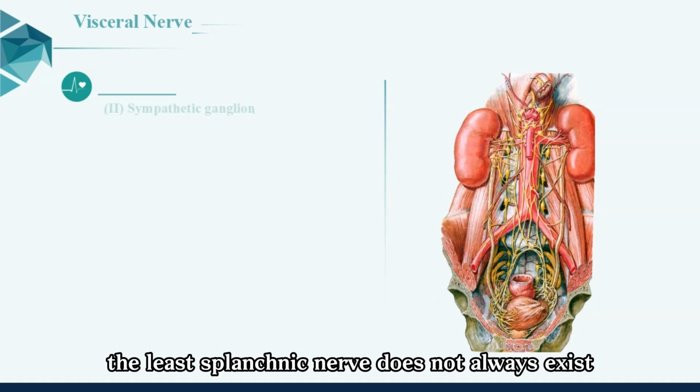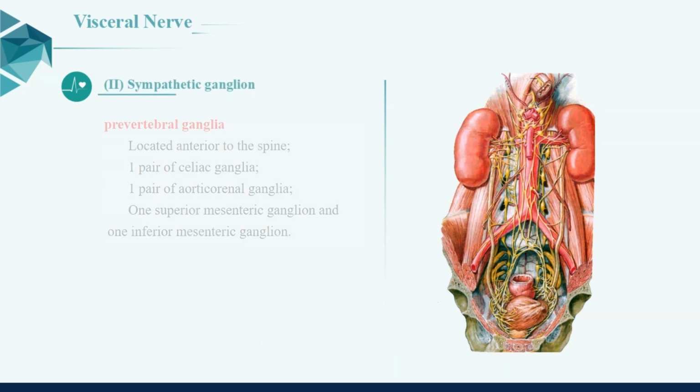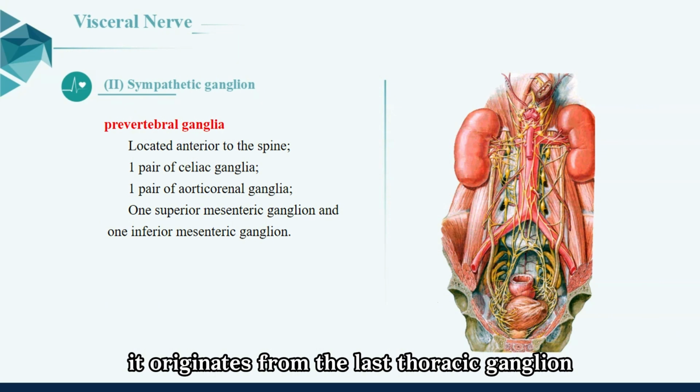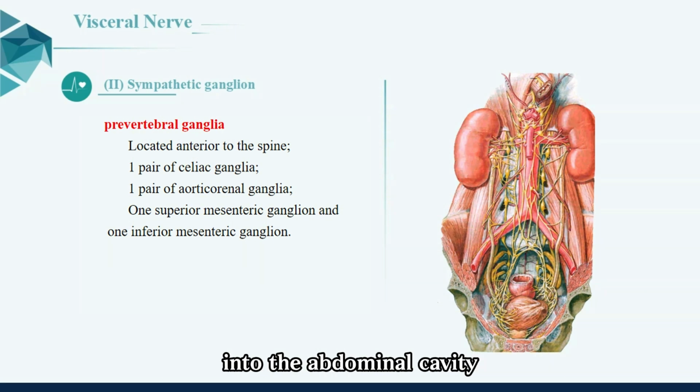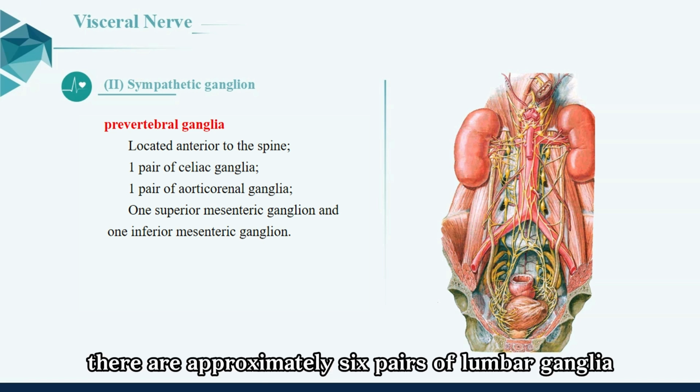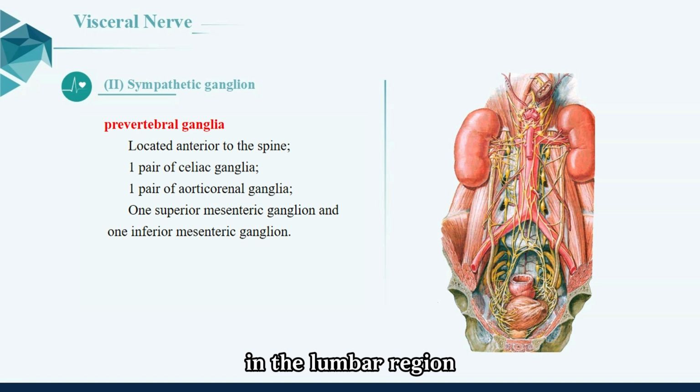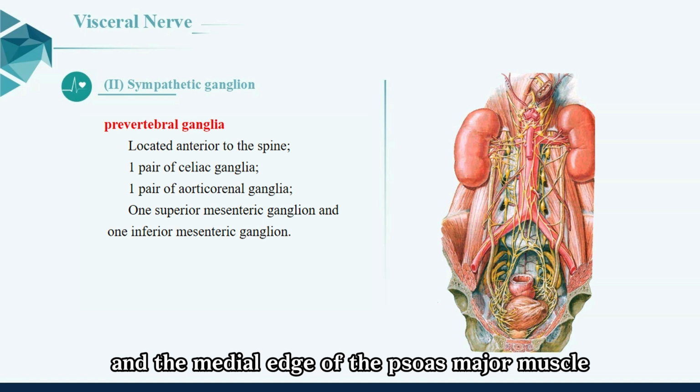The least splanchnic nerve does not always exist. It originates from the last thoracic ganglion, travels with the sympathetic trunk through the diaphragm into the abdominal cavity, and joins the renal plexus. 3. Lumbar region. There are approximately 6 pairs of lumbar ganglia in the lumbar region, located between the anterolateral side of the lumbar vertebral body and the medial edge of the psoas major muscle.